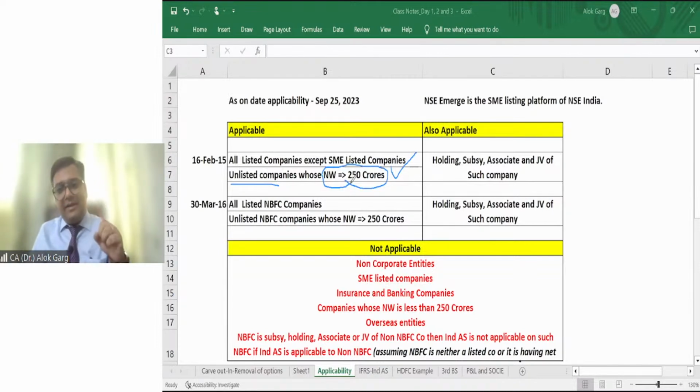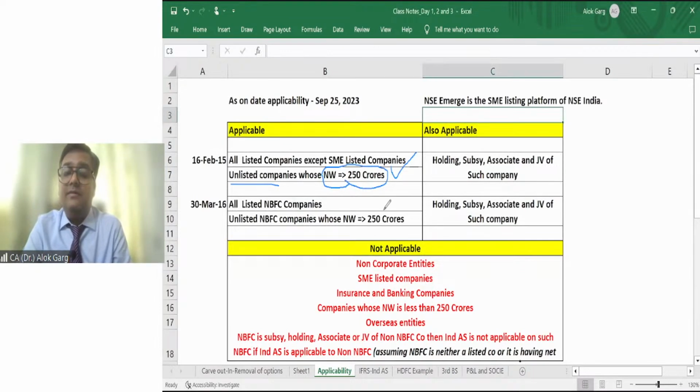So for a listed entity, Ind AS will be applicable irrespective of the fact that even their net worth is negative. But for unlisted companies, Ind AS will be applicable only when their net worth is equal to or more than 250 crores. I hope it is clear to all of you. Yes, friends? Very good.